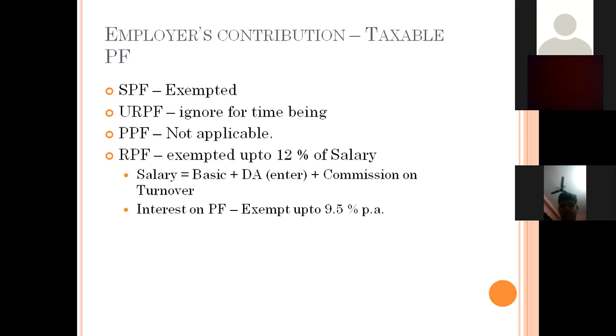For recognized provident fund there is a certain limit, that is 12% of salary. Up to that limit only it is exempted. Above 12% of salary, all the amount contributed by the employer is taxable provident fund.